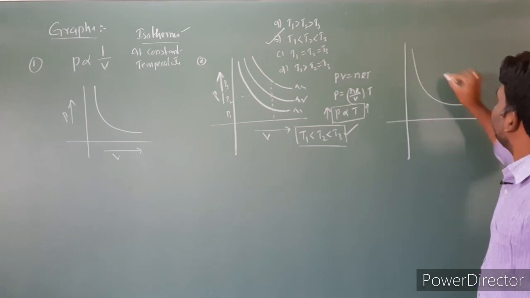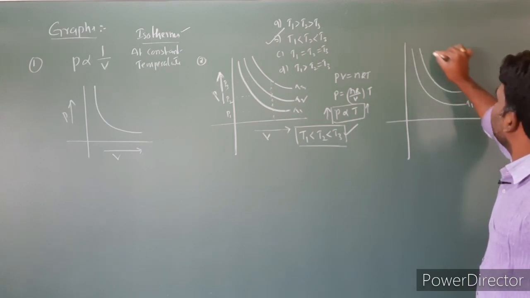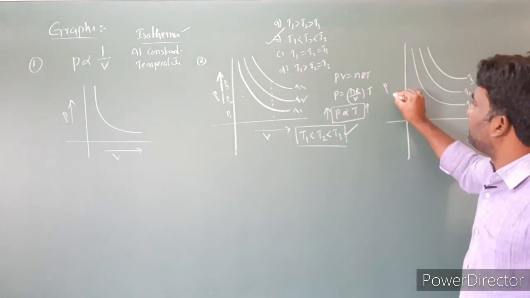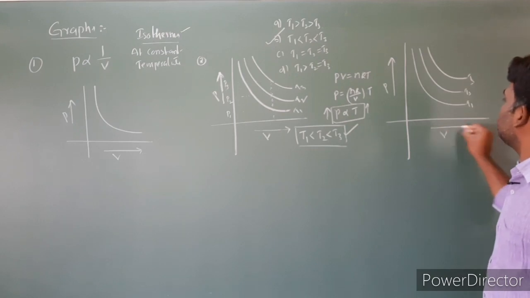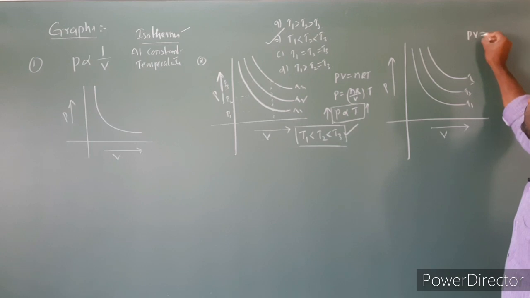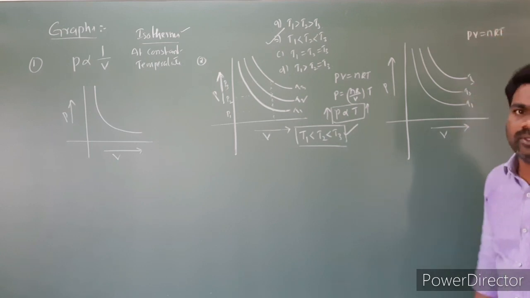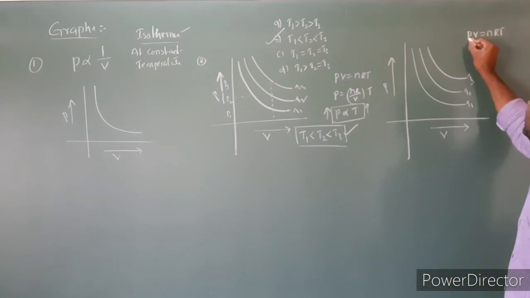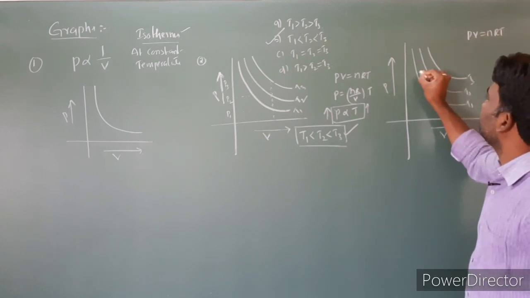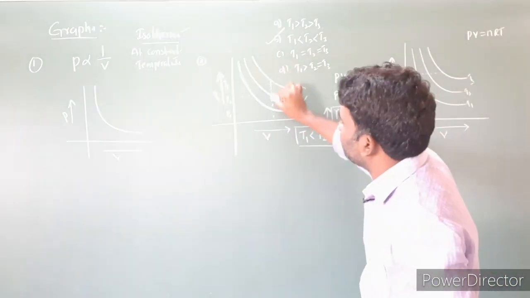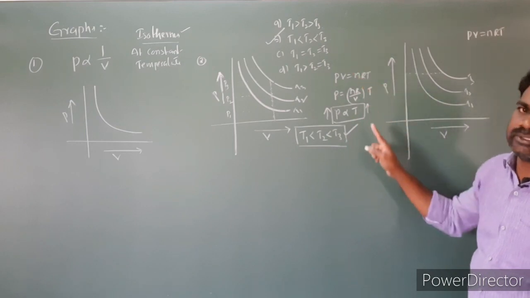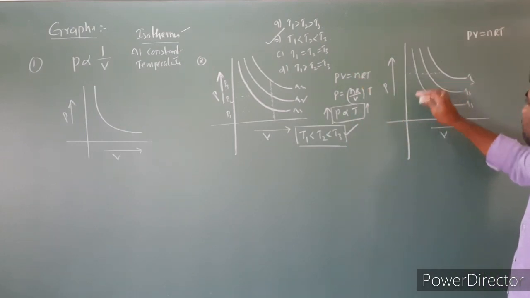This is T1, this is T2, and this is T3, isn't it? Here pressure is increasing, here volume is increasing. I am taking the relation PV = nRT. Then I am taking pressure constant in this case, and here I took volume constant. Here I am taking pressure constant. The same answer we can identify by using pressure also, or by using volume also.